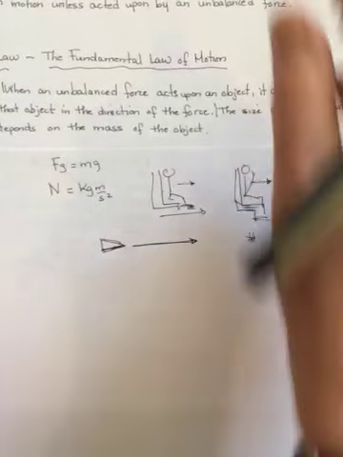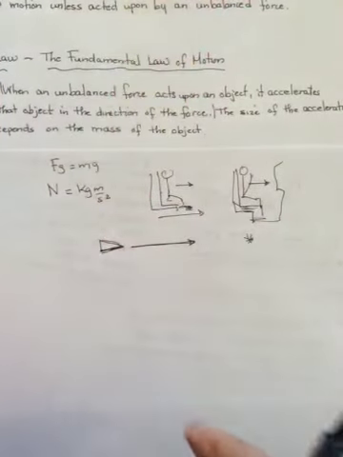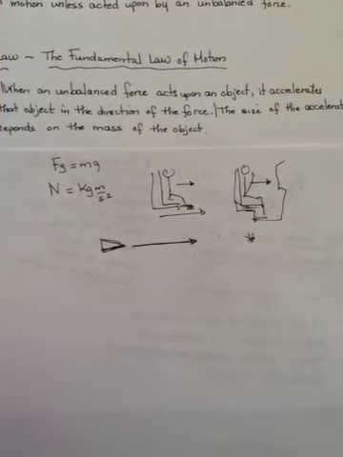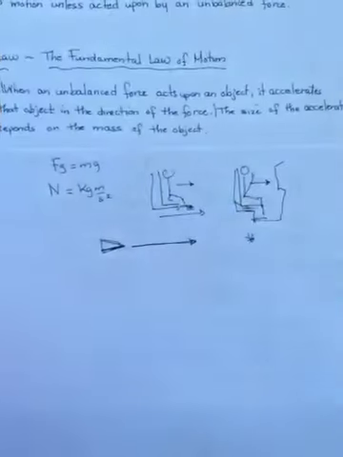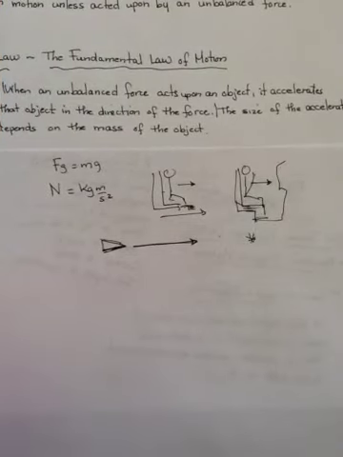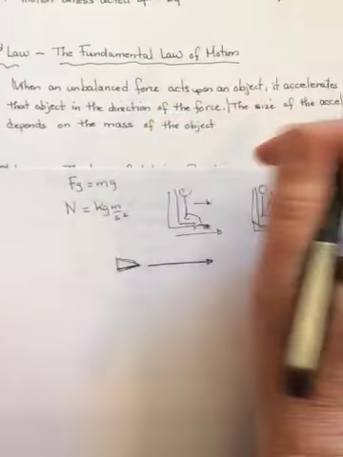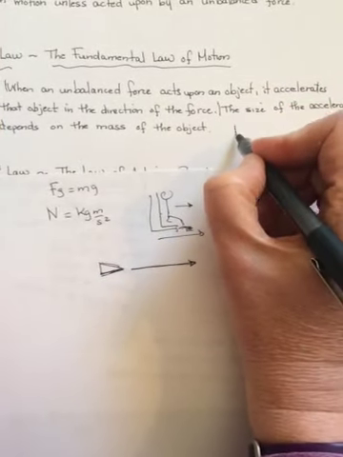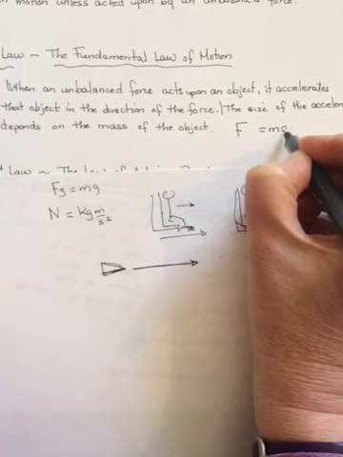Well, that should make sense, right? If I put a force on this ball, I can make it move, it will accelerate. But if I put the same force on this textbook, it doesn't seem to do very much. And it's because the book has a much bigger mass. So there's an equation, and it's the second law that we use all the time when we're calculating. And the equation is F is equal to ma.